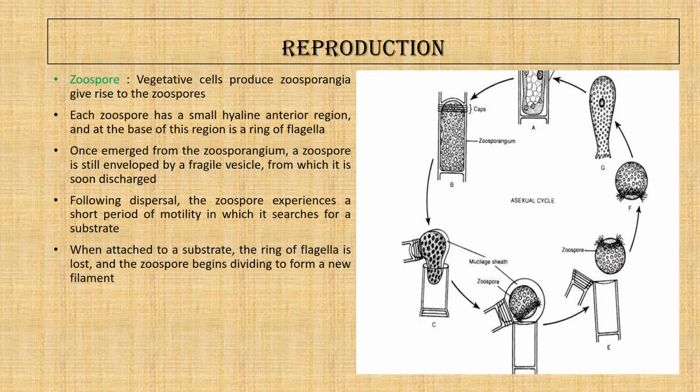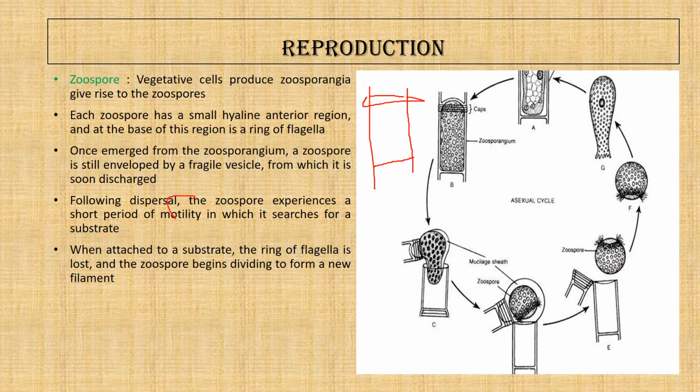Here is the example shown: in any filament, the cap cell, I should say, forms all types of spores, both aplanospore and here the zoospore. It happens in any cell, say for example the cap cell.